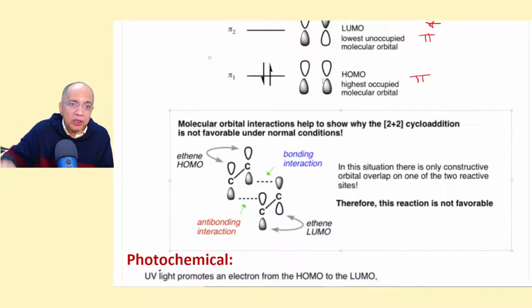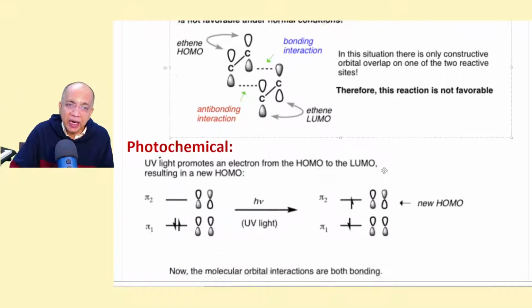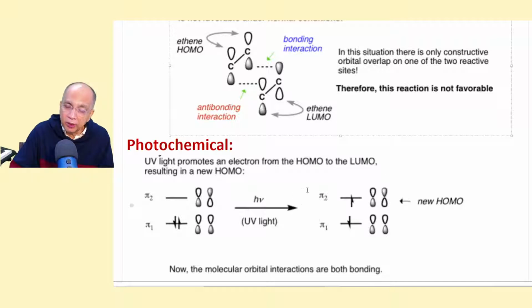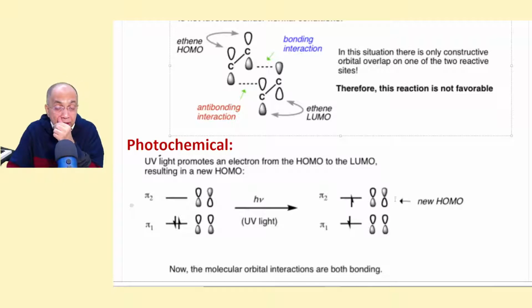But the moment you give UV light of a particular wavelength, one of the electrons is promoted to the higher state. Now the new HOMO is pi 2. Of course, that was anti-bonding, and it is still anti-bonding, but now it contains one electron.